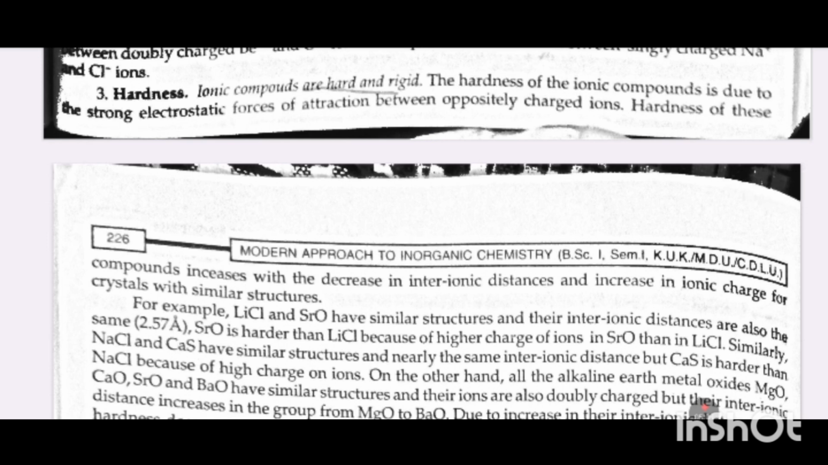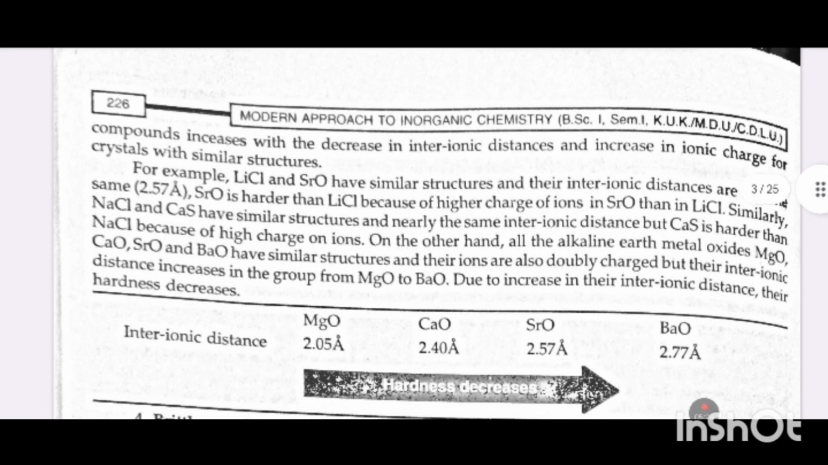Hardness. Ionic compounds are hard and rigid. The hardness of the ionic compound is due to the strong electrostatic forces of attraction between oppositely charged ions. The hardness of these compounds increases with decrease in interionic distances and increase in ionic charges for crystals with similar structure.